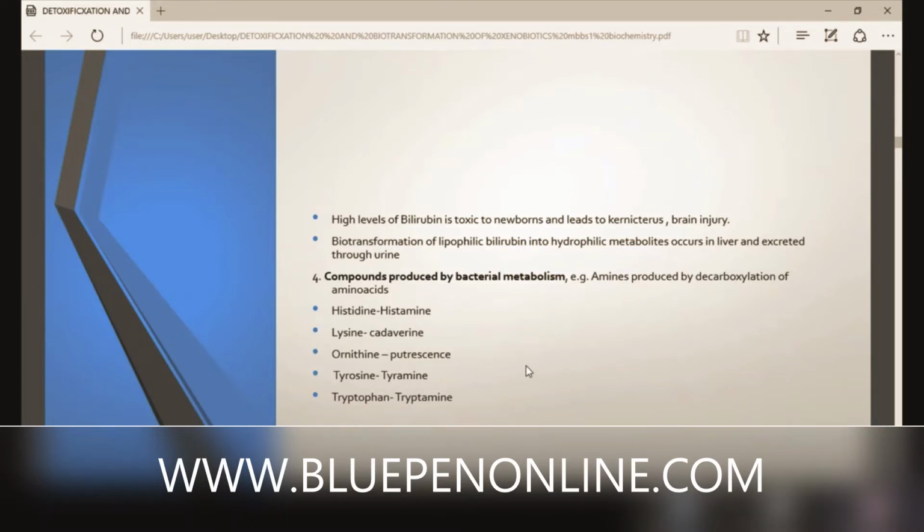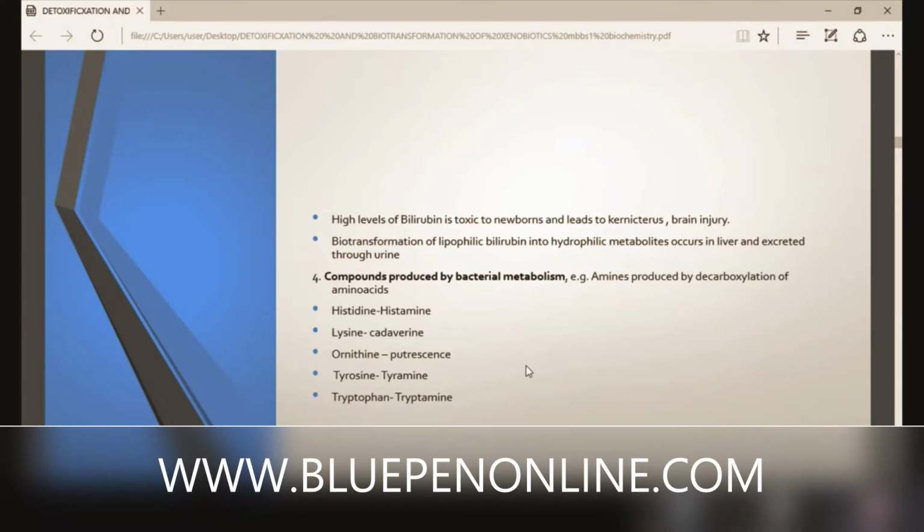Bilirubin is lipophilic. What is meant by lipophilic? It is soluble in fats, lipids. So it should be converted to hydrophilic metabolites. Then only it can be excreted through urine.